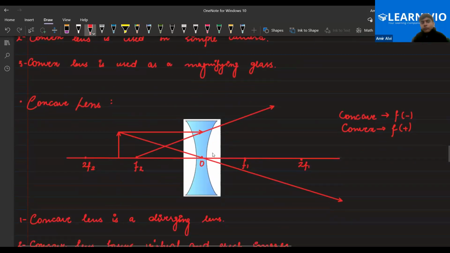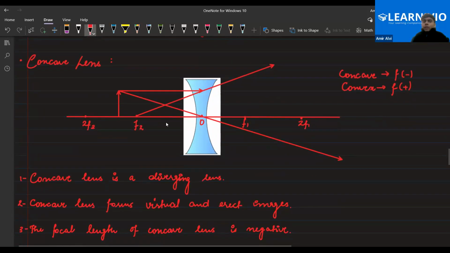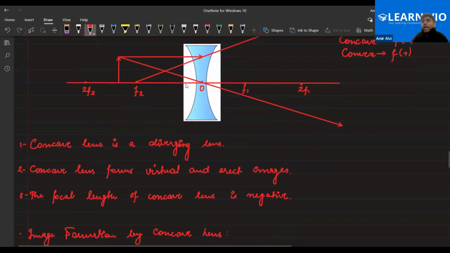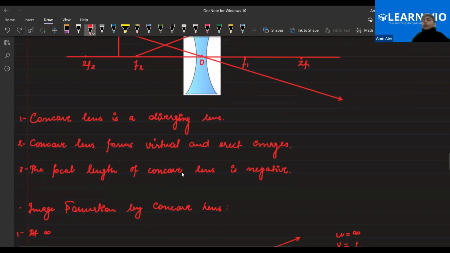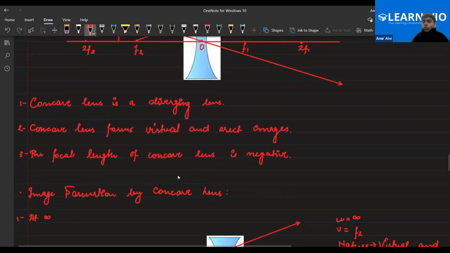Yes. Good. So now let's talk about the concave lens. A concave lens is a diverging lens. It diverges the rays. It forms virtual and erect images irrespective of the position. And the focal length of a concave lens is negative. I've told you now, the word concave means negative focal length.